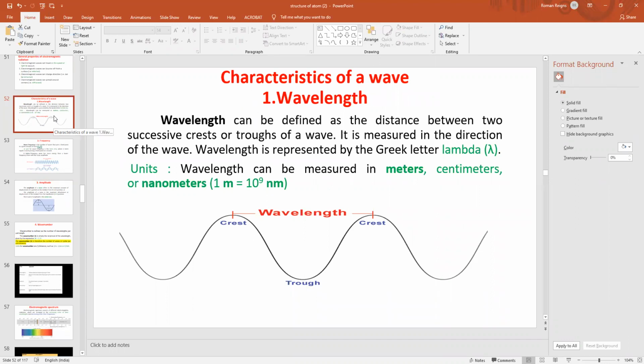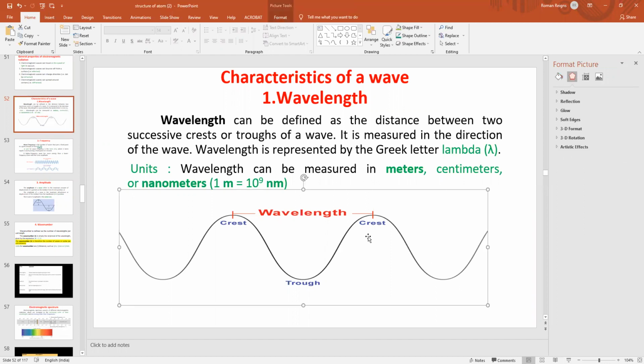Okay, so today first we are going to study the properties or characteristics of the wave. The first characteristic of the wave which we are going to study is wavelength. You can see this in the diagram. From this diagram it is very clear that the depth of the wave is called the trough, and the projection of the wave is called the crest, and the distance between two consecutive crests or troughs is called the wavelength.